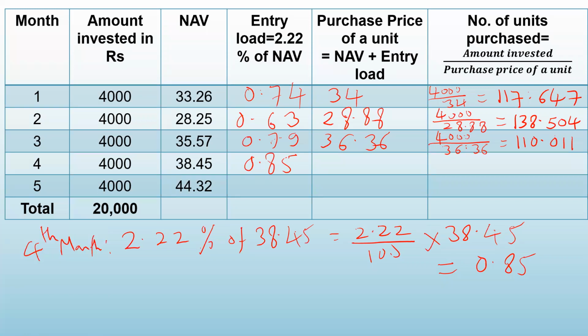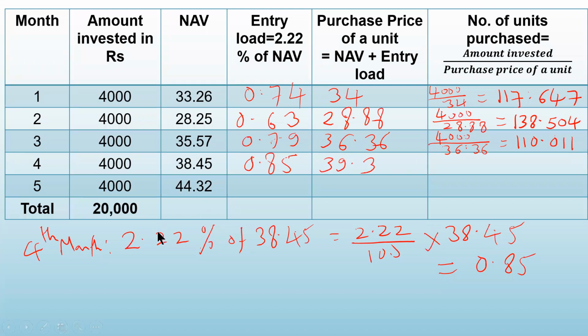NAV is 38.45 and entry load is 0.85. When you add these two, you will get 39.3.